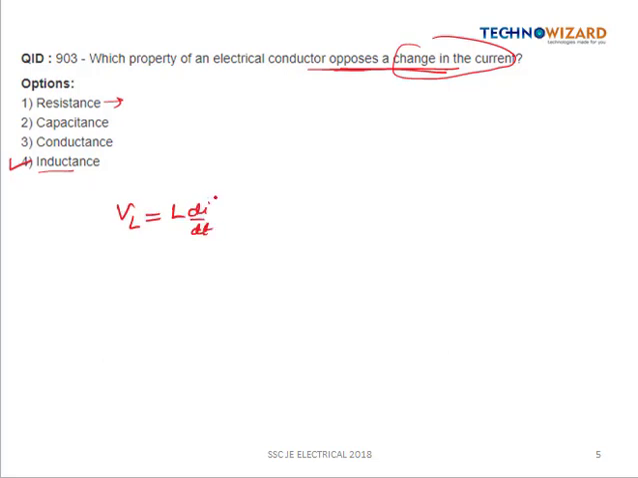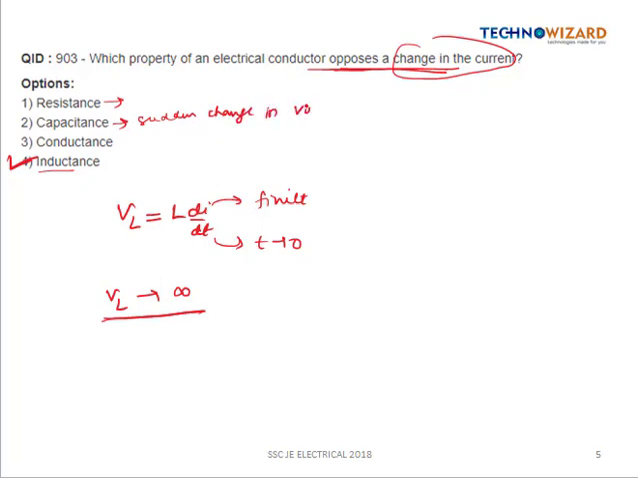And if we have to suddenly change the current, it means the change in the current is finite, but we have to change it suddenly, it means t is tending to 0, so the voltage across the inductor will tend to infinity, which is impractical. Okay, so inductor opposes the sudden change in the current, whereas the capacitor or the capacitance opposes the sudden change in the voltage. Okay, so for this question, option D is the right answer, which is inductance.